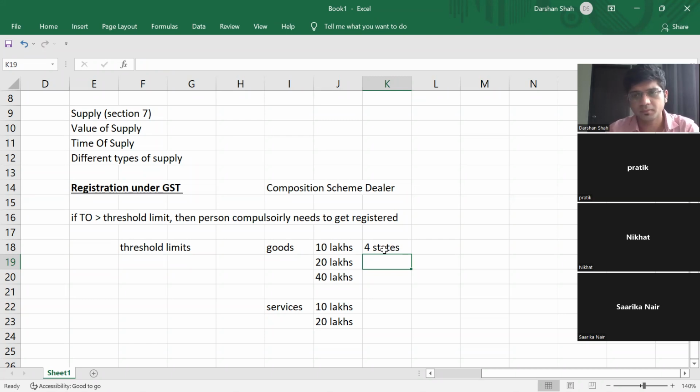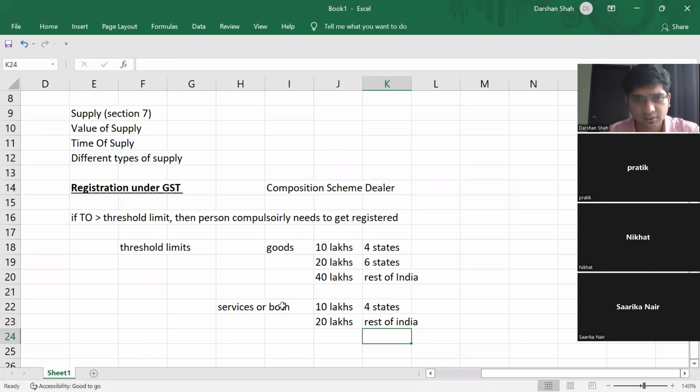Manipur, Mizoram, Nagaland, and Tripura. 20 lakhs for 6 states. And for the rest of India, the limit is 40 lakhs. This is applicable only for goods. For a person dealing in services or both goods and services, it is 10 lakhs for 4 states, and for the rest of India, it will be 20 lakhs. Simple, na? That was the whole concept of registration.